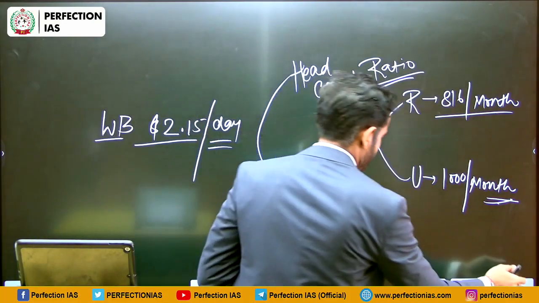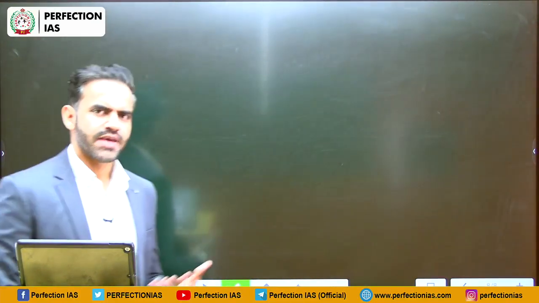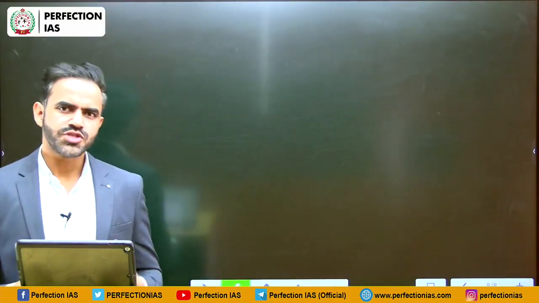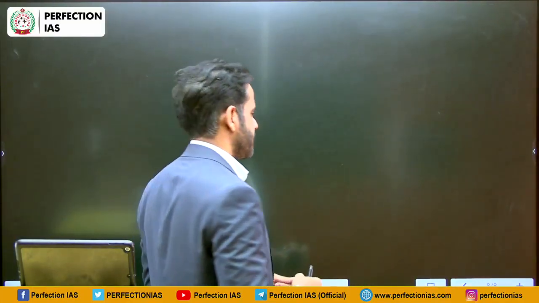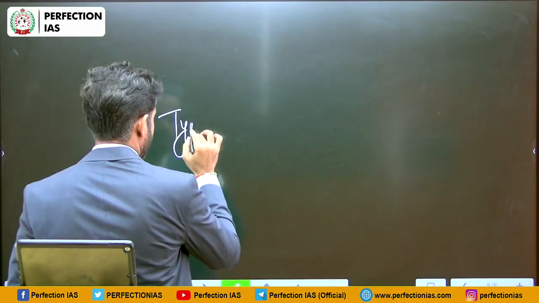Okay, so far we have discussed what is poverty. Poverty is a state where we do not have sufficient resources for our basic minimum life. What is poverty line? That means the amount which you need for your basic survival. Now, we are going to discuss the types of poverty.